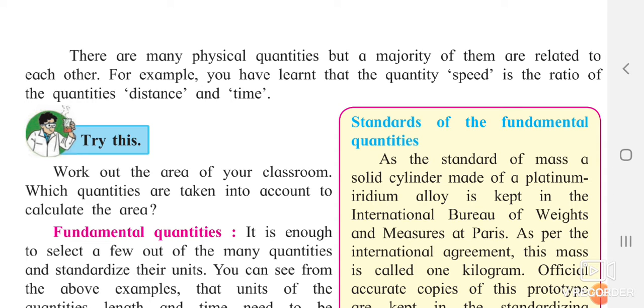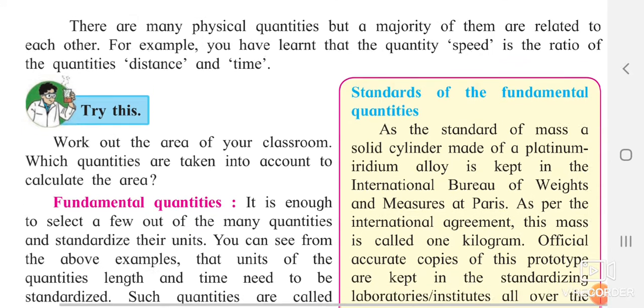For example, you have learned that the quantity speed is the ratio of distance and time. We know speed, how it is measured. Yes, we have studied this in 6th standard. The distance travelled upon time is said to be speed. How much distance you are covering in a particular period of time is said to be the speed. So speed is dependent upon these two quantities, one is distance and another one is time.